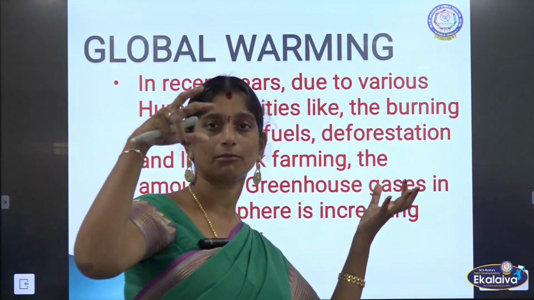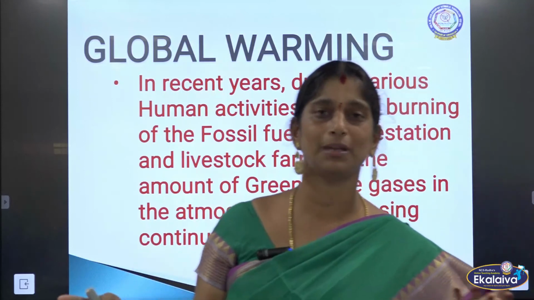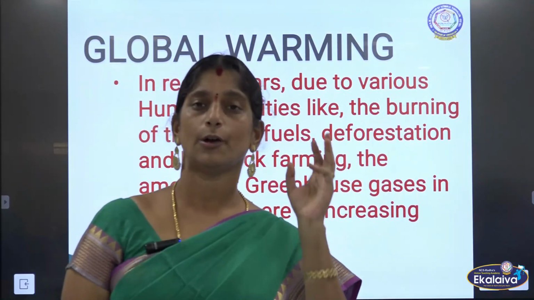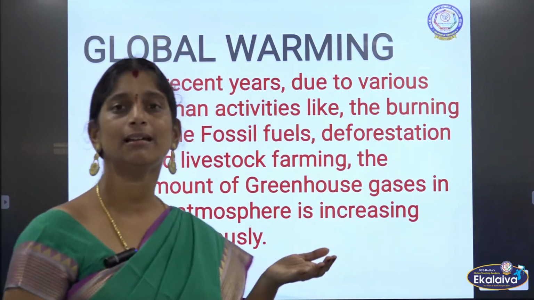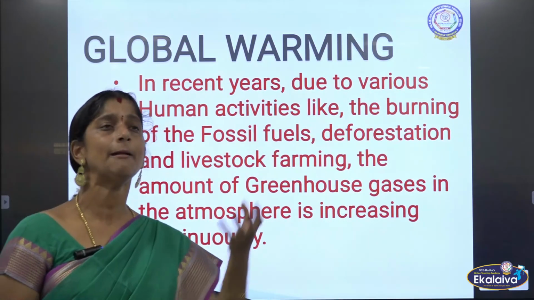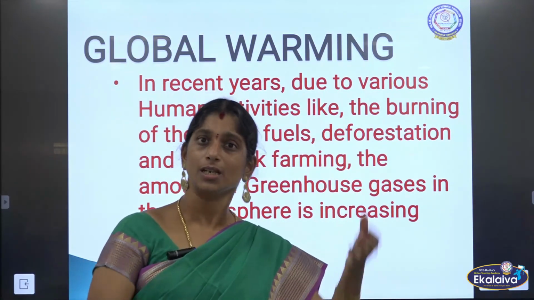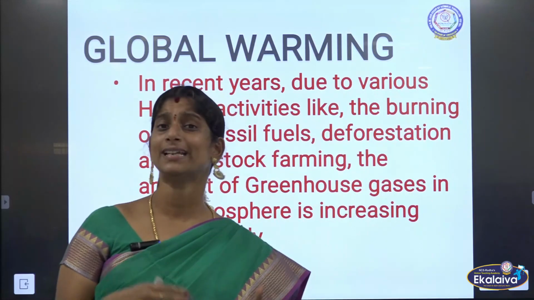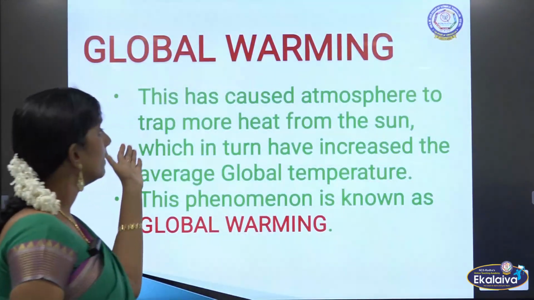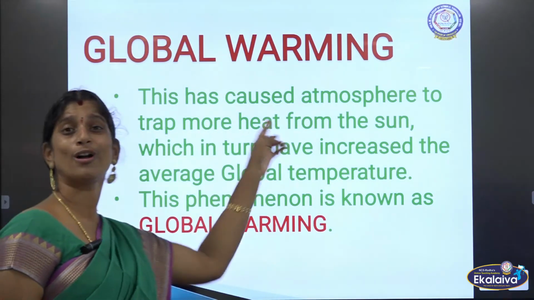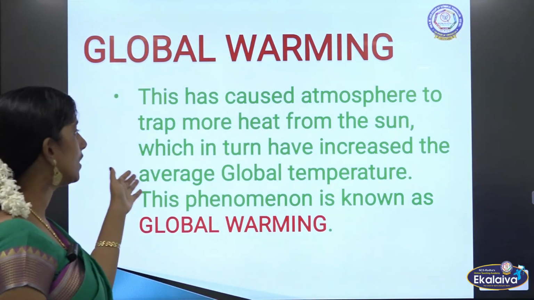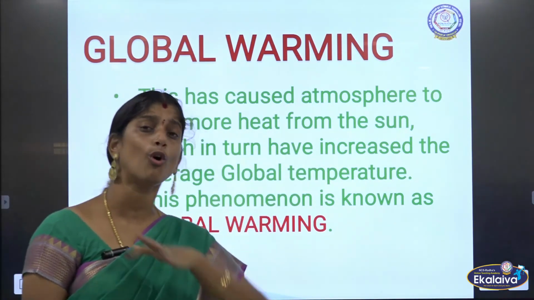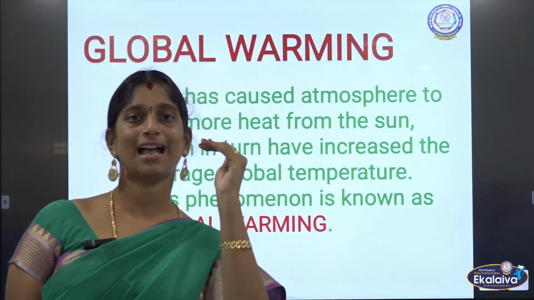The greens are not available, the forest is not there, trees are being cut down. So what happens because of that? The greenhouse gases, which are carbon dioxide and methane, get increased in the atmosphere. So obviously, it will absorb more heat from the sun. Because of that, the entire earth will start increasing its temperature. This has caused the atmosphere to trap more heat from the sun. So because of that, what happened? That has increased the average global temperature. On the entire earth's surface, the temperature has increased.